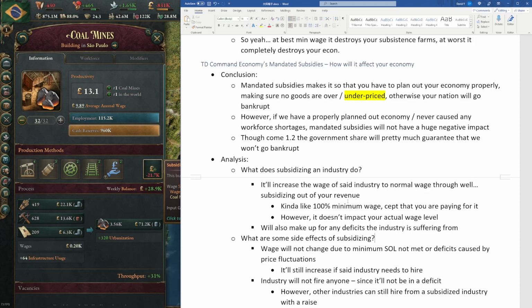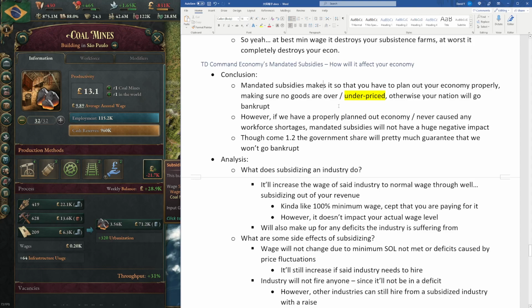However, if we do not have any over or underpriced goods, so the price fluctuations on our goods are kept within like a 10% margin, and we have never caused any workforce shortages, so our wage level just averages around 6 across all industries, mandated subsidies will pretty much not have an impact. Essentially, you will not pay out any subsidies since your economy will be healthy on its own. However, come 1.2, the government wage share will pretty much guarantee that even if you have a lot of under or overpriced goods, you will not go bankrupt because you will just be eating up all the dividends.